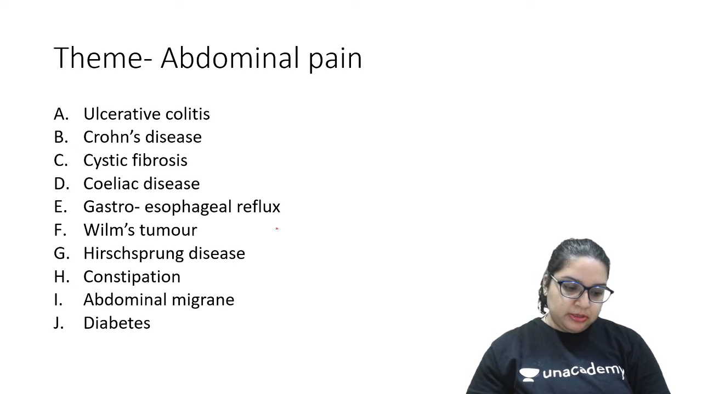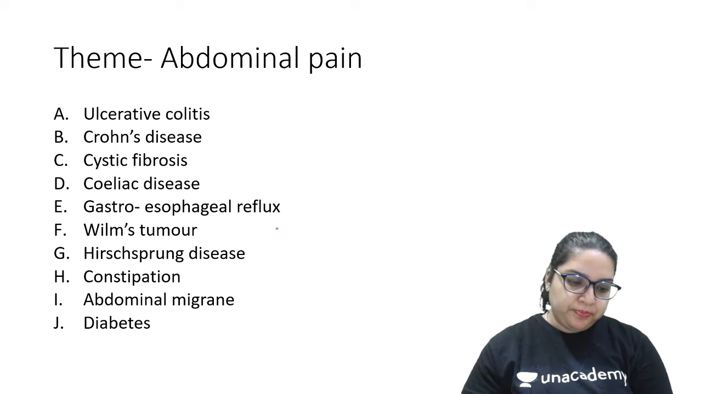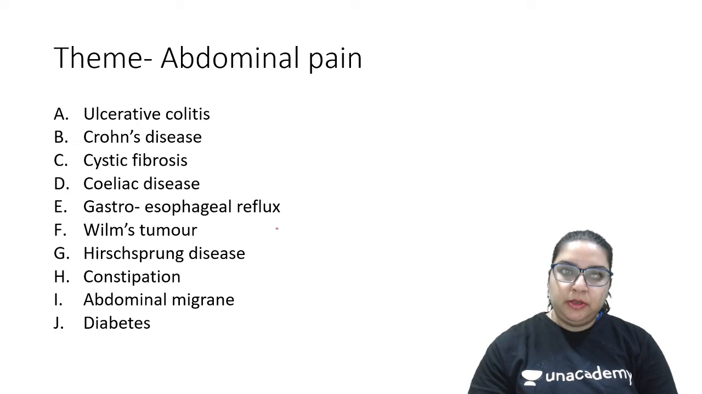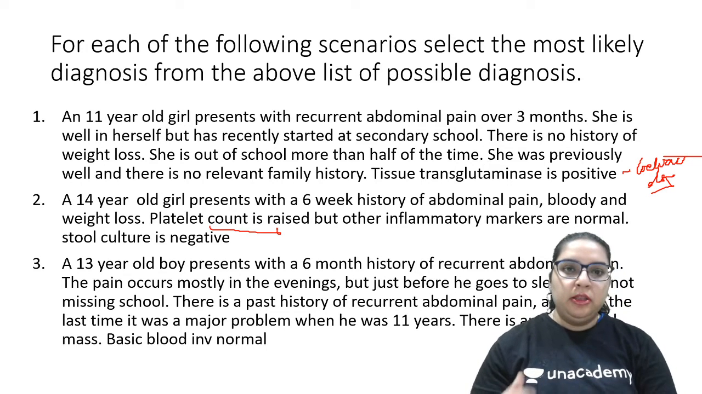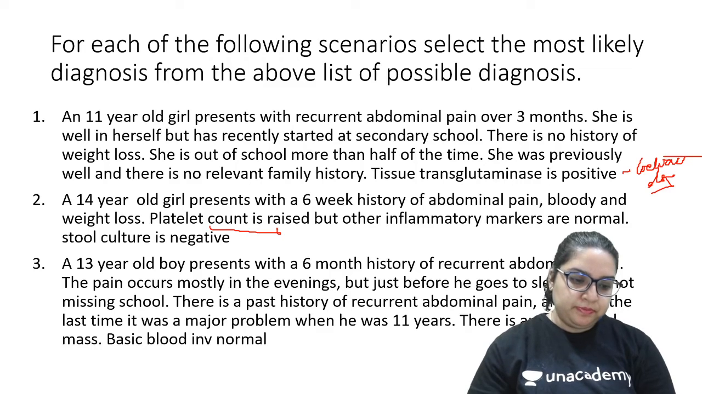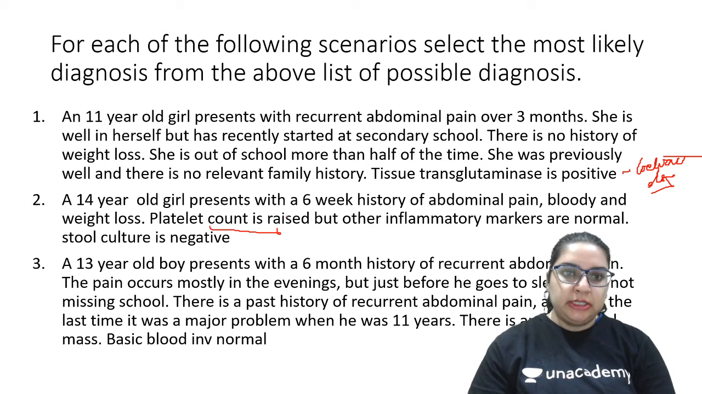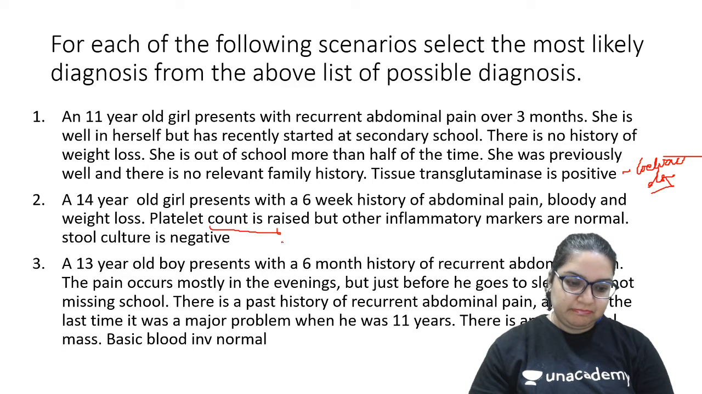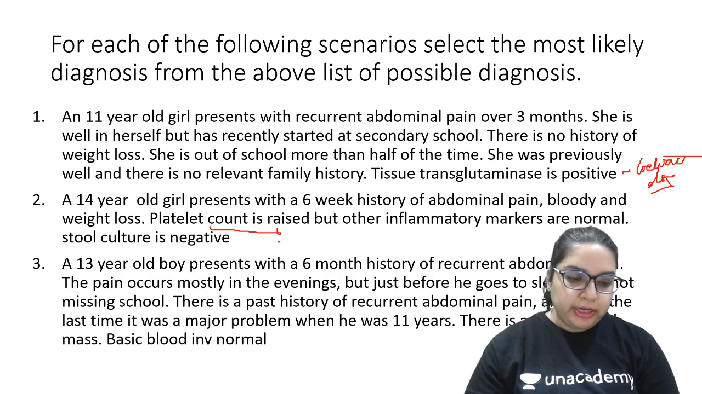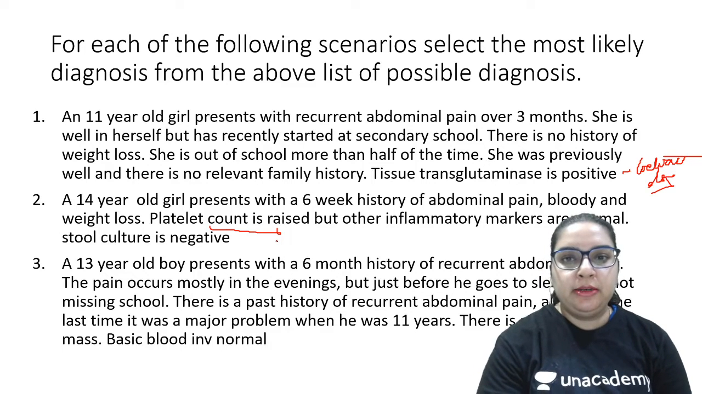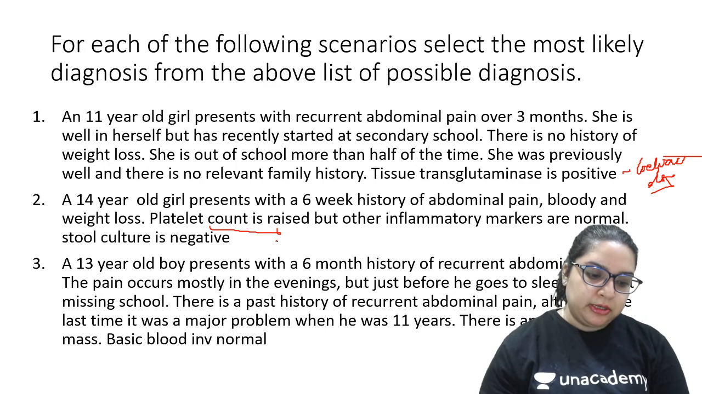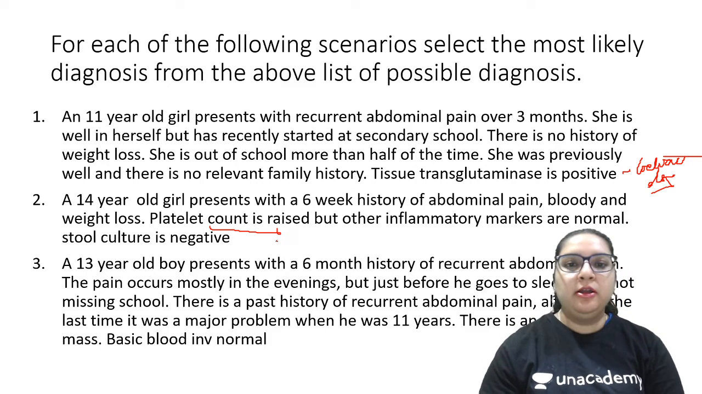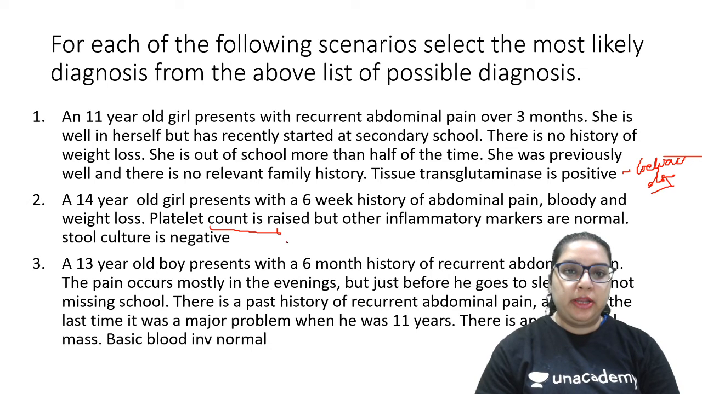Crohn's disease. The presentation is similar to Crohn's disease, but I got the hint that the platelet count is raised. In which condition do you get thrombocytosis? No, dear, you don't get thrombocytosis in abdominal migraine. Yes, Sudha got the correct answer. Yes, Bindu, Sudha, very good. The answer is ulcerative colitis.